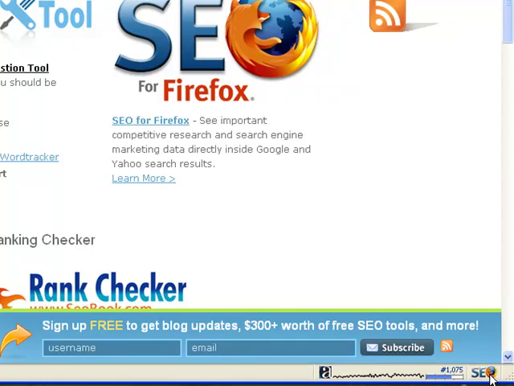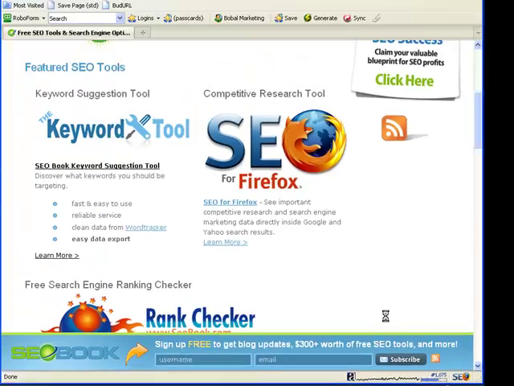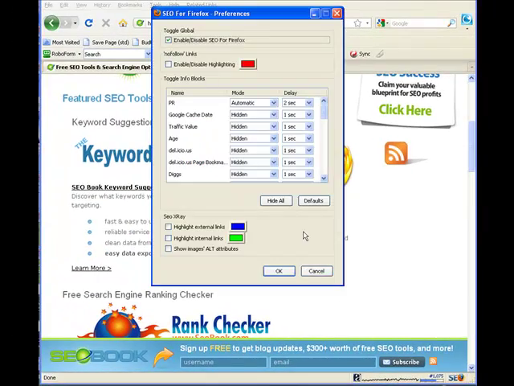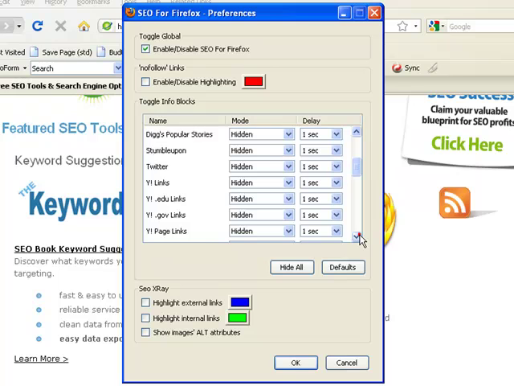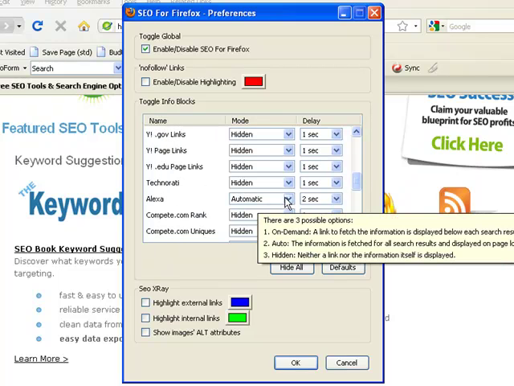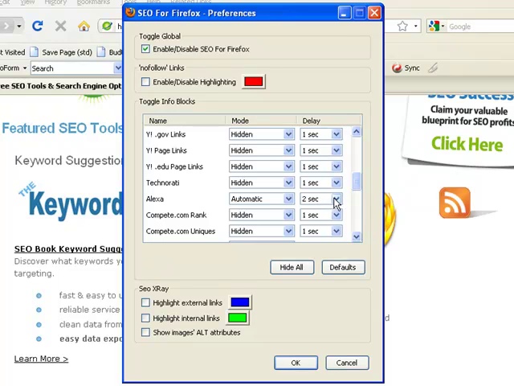So, your first step is to come down here, of course make sure it's on, which means it's in color, and you want to right click and then go to options and left click. Once that comes up, the only settings you want to have set on automatic is PR, the first one, and set it for 2 seconds. Everything else you're going to want hidden until you scroll down to, I believe it's Alexa. Leave that on automatic, or set that to automatic, and set it for 2 seconds.